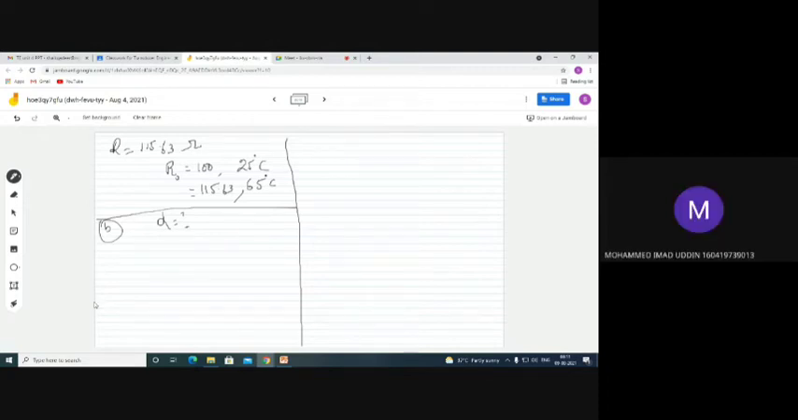R value is given as 150, R naught is given as 100 ohms. Then directly substitute into R is equal to R naught into 1 plus alpha T1 and tell me the value of alpha.